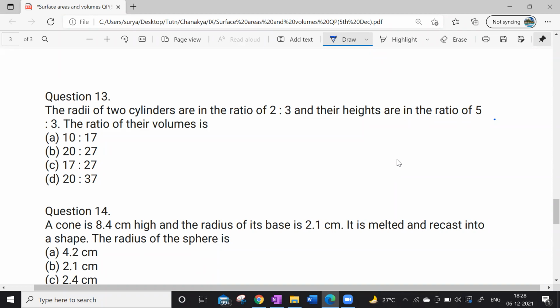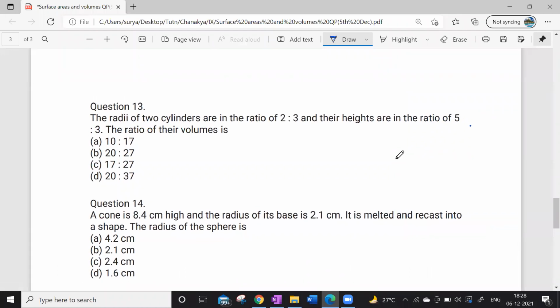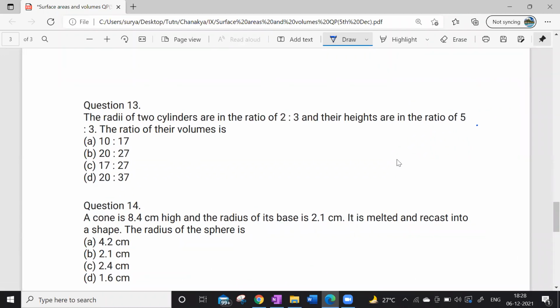Pi 2r square 5h. This is the radius of the first cylinder, radius of the second cylinder, height of the first cylinder, height of the second.